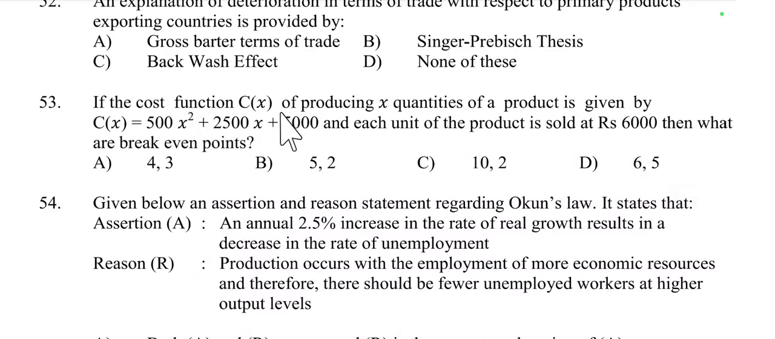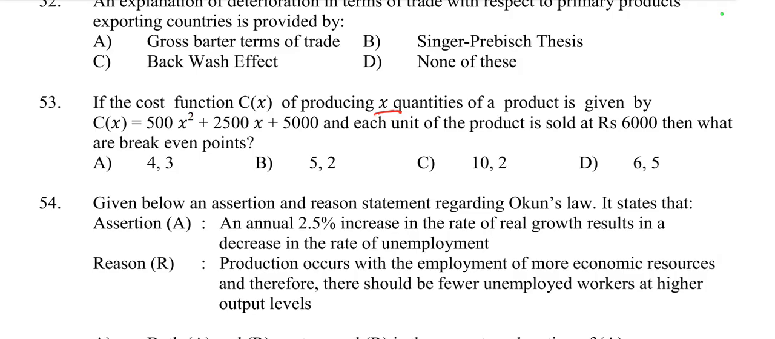If the cost function C(x) for producing x quantity of a product is given by C(x) = 500x² + 2500x + 5000, and each unit of the product is sold at 6000, then what are the break even points? So you have to find out the break even. In this question, to find the break even points, we need to determine the value of x.